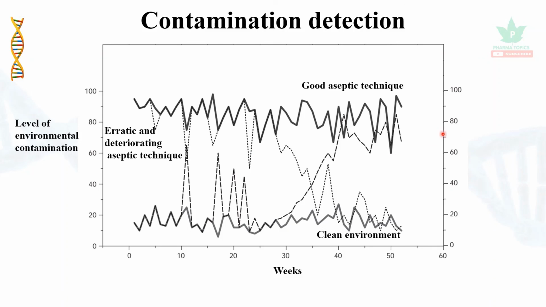A clean environment appears like this, and poorly controlled environmental conditions have fluctuations. So good aseptic technique, clean environment and maintenance of asepsis is mandatory for cell culture.